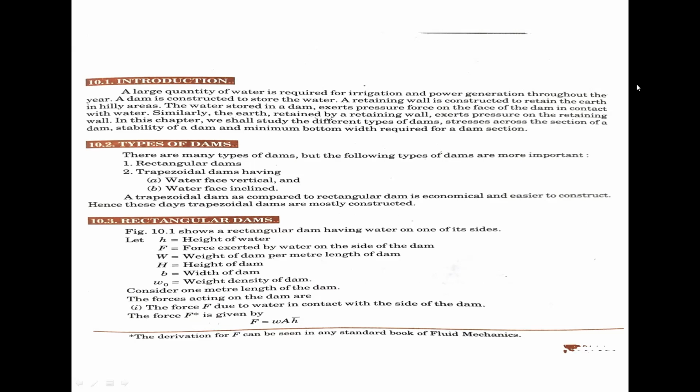Now, types of dams. There are many types of dams, but the following types are important: rectangular dams, trapezoidal dams, with water face vertical and water face inclined. A trapezoidal dam, as compared to a rectangular dam, is economical and easier to construct. Hence, these days, trapezoidal dams are mostly constructed.